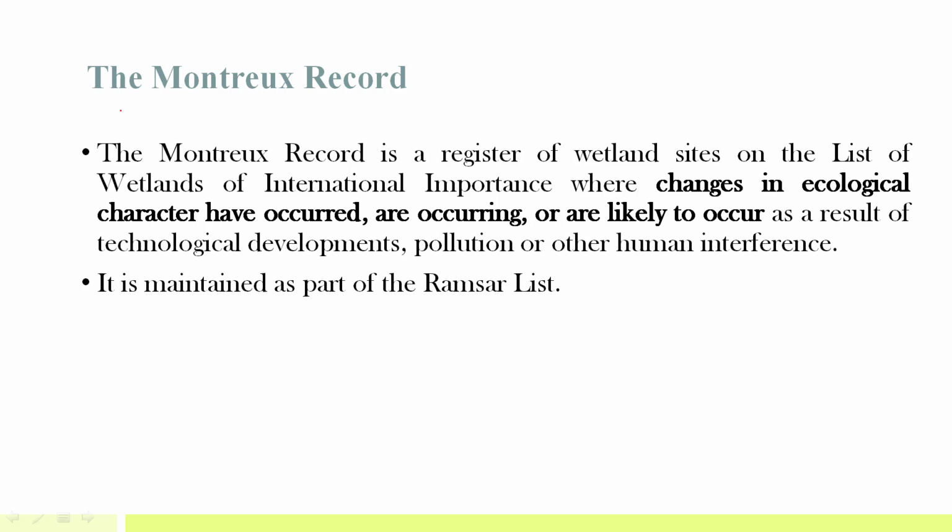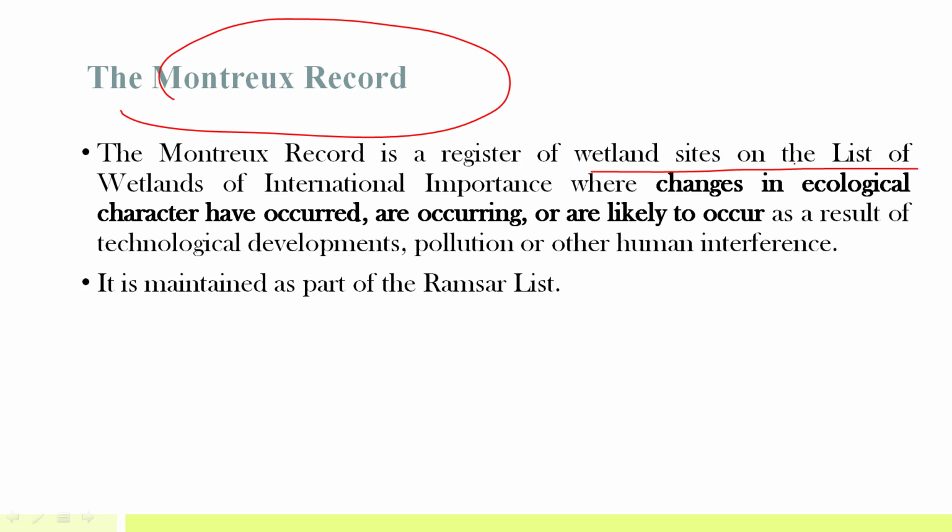Now this is important, that is the Montreux Record. The Montreux Record is a register of wetland sites on the Ramsar list where changes in ecological character have occurred, are occurring, or are likely to occur as a result of technological development, pollution, or other human interference. So remember, within the Ramsar list there is a separate register where those wetlands are included in which significant changes in ecological character have occurred.